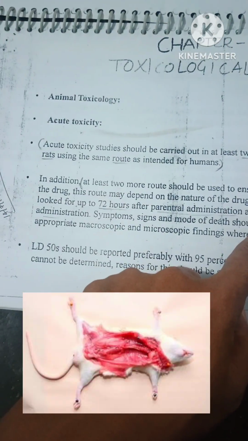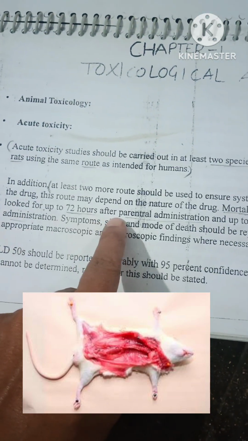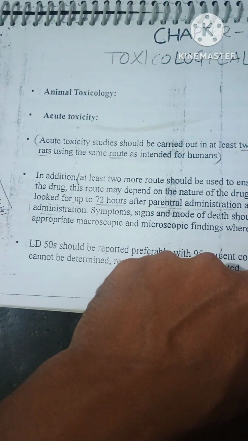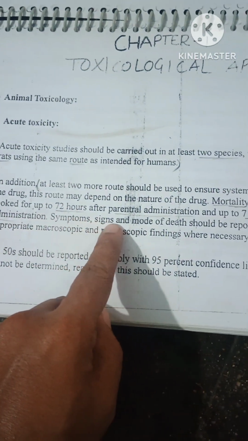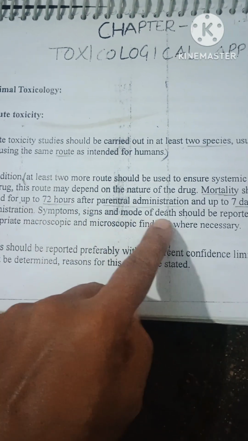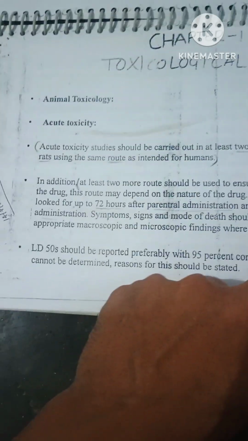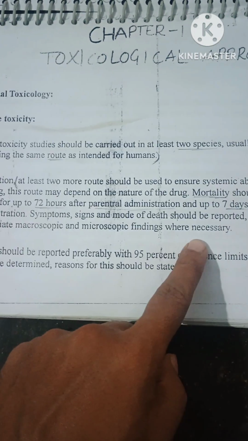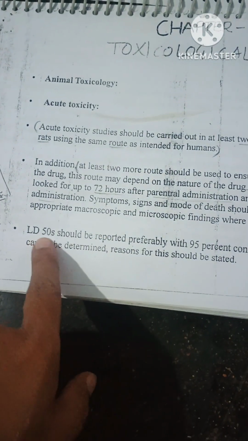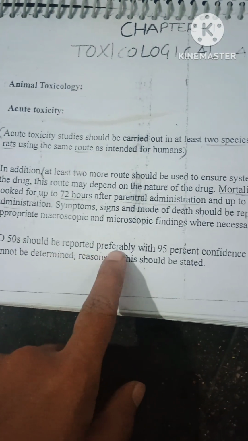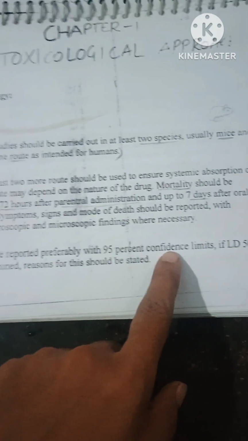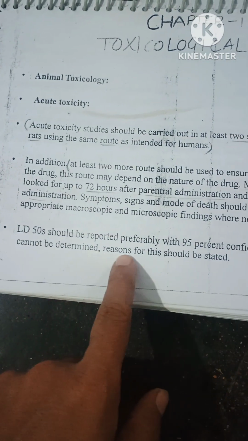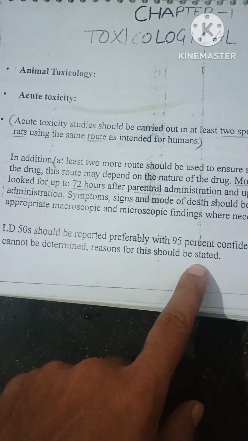Mortality should be looked at up to 72 hours after parenteral administration and up to 7 days after oral administration. Symptoms, signs, and mode of death should be reported with appropriate macroscopic and microscopic findings where necessary. Lethal dose 50 should be reported, preferably with 95% confidence limits. If lethal dose 50 cannot be determined, the reason for this should be stated.